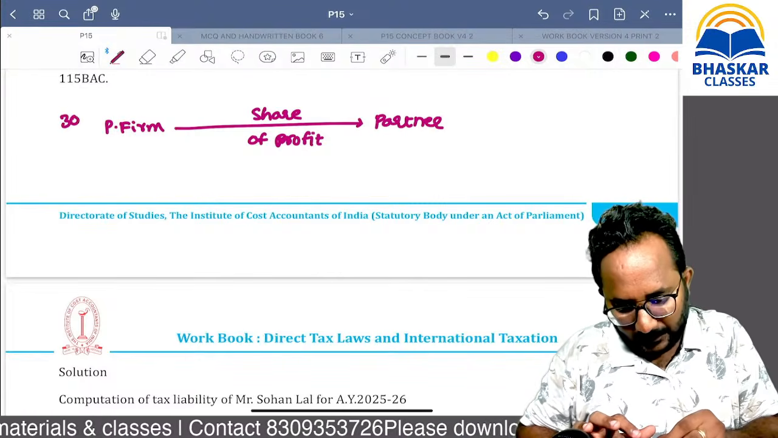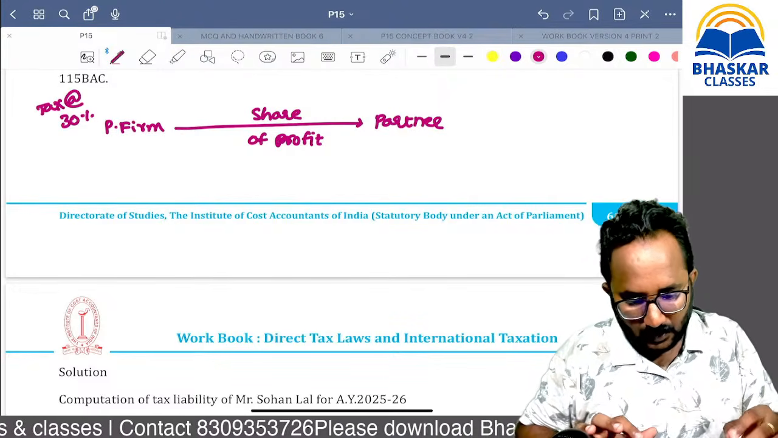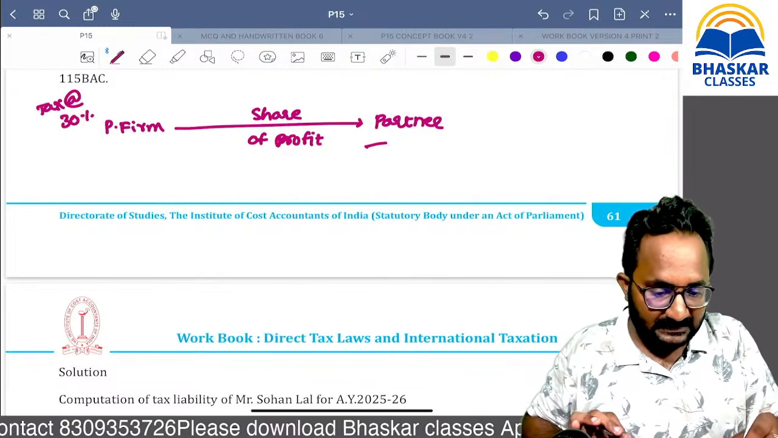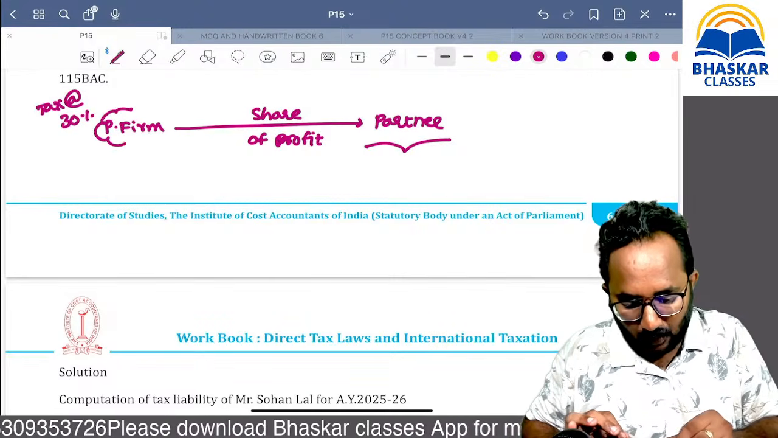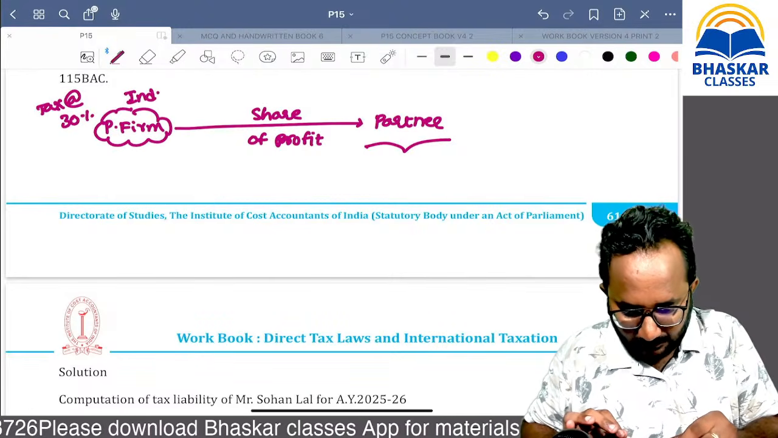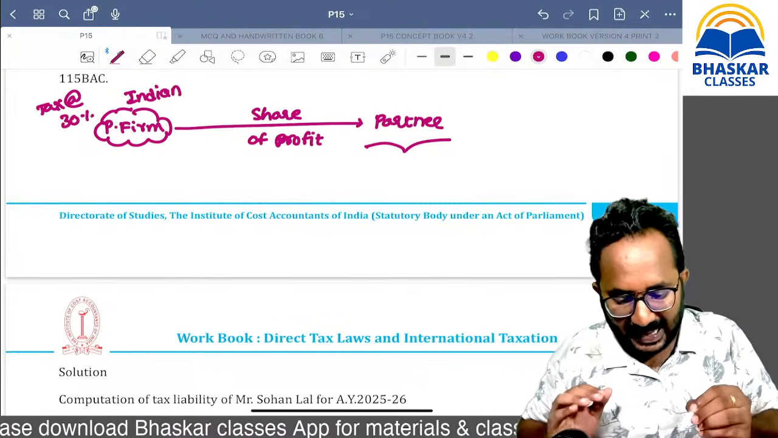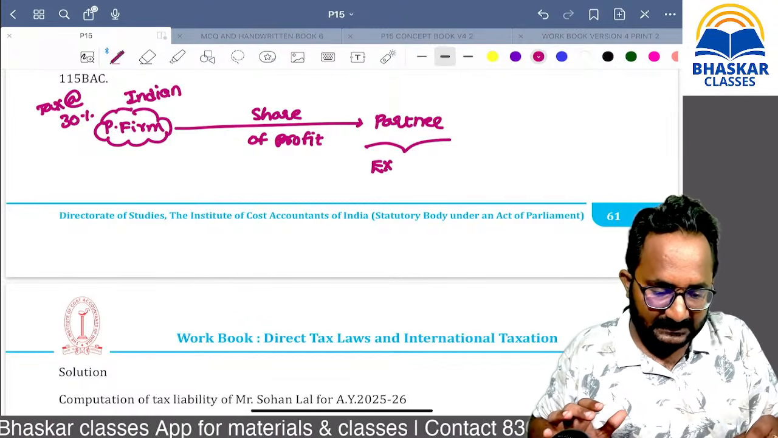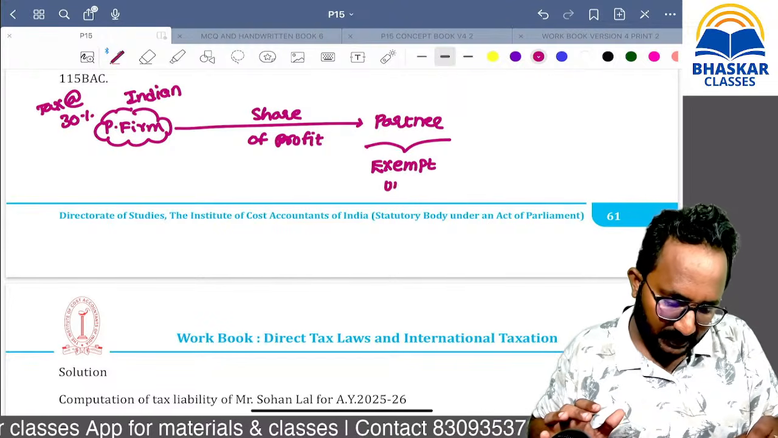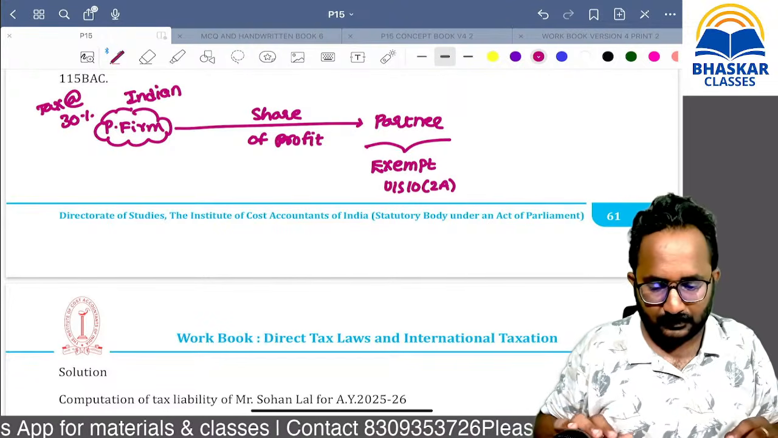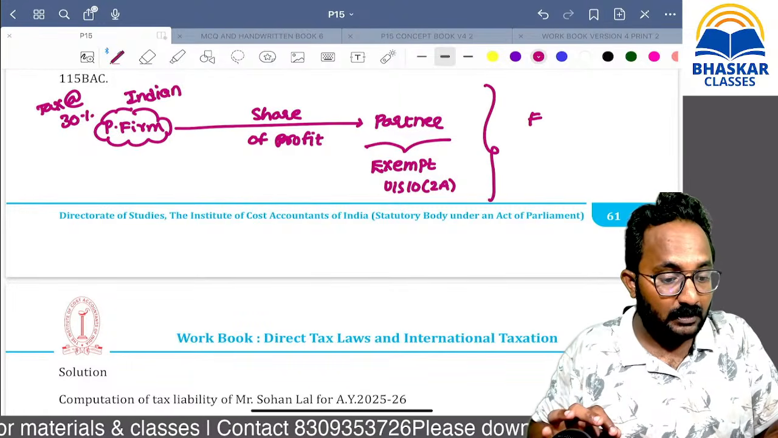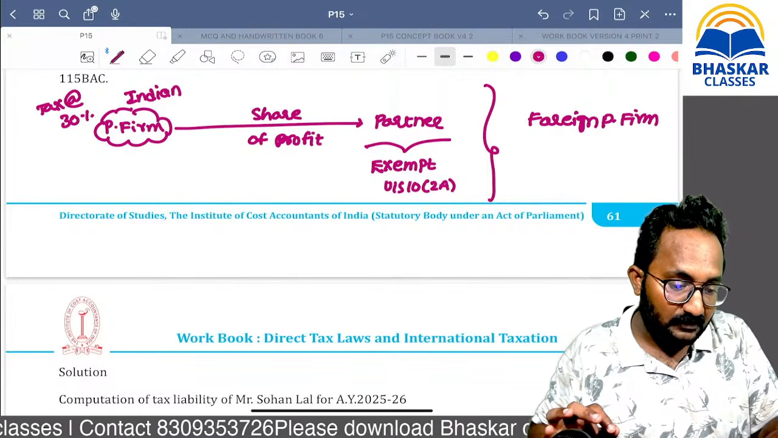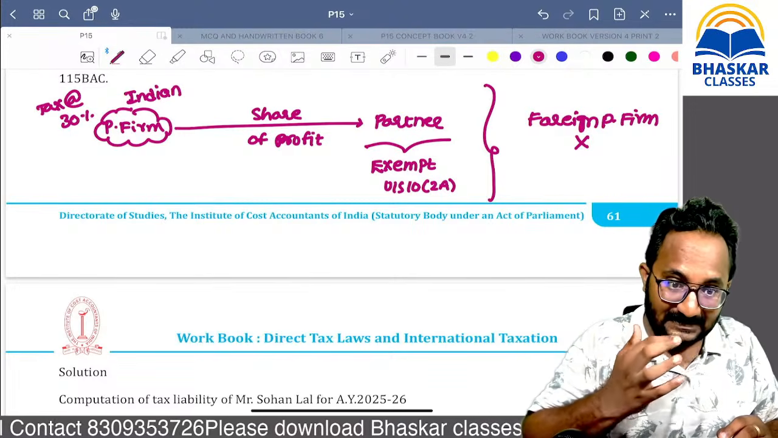Because they have already paid the tax at the rate of 30%, if they give the share of profit to the partners, it is exempt, because the Indian partnership firm already paid the tax in India. Out of that only they give the share of profit. It is exempt under which section? If you remember, section 10(2A). But this exemption is not applicable for a foreign partnership firm.